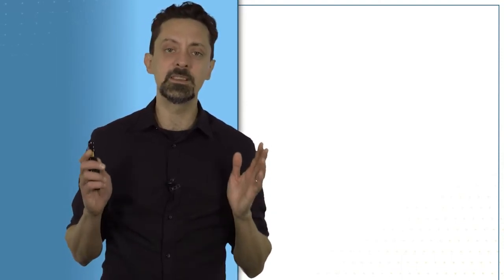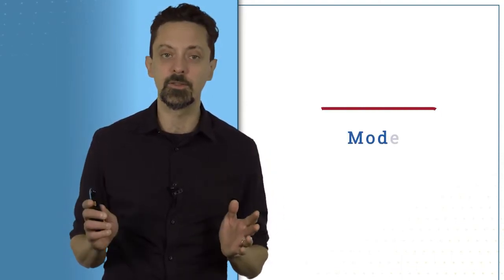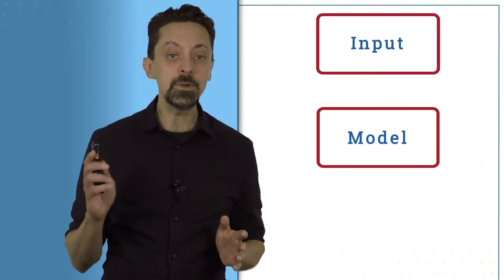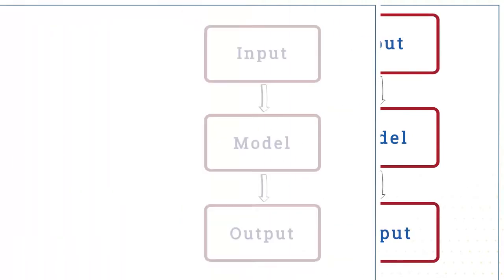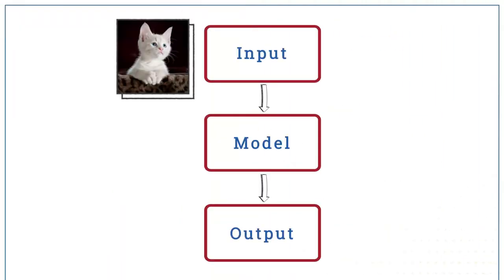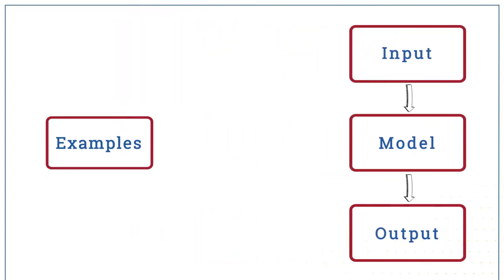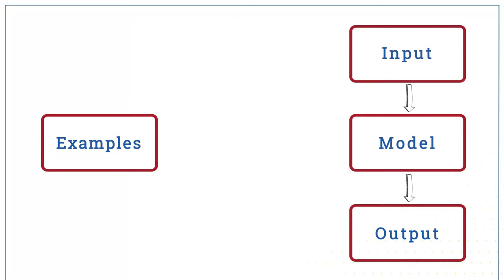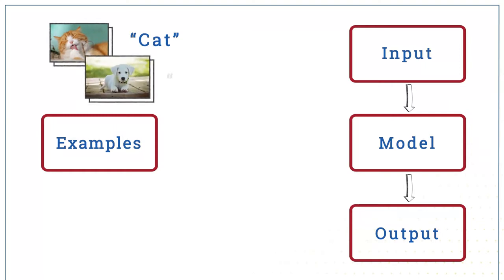Let's look in a bit more detail at how machine learning works. Machine learning is about creating statistical programs called models. A model takes an input and gives you back an output. The input could be a picture, and the output could be the words cat or dog. The model is created based on a lot of example data. Each example includes both an input and an output, so it could be a picture of a cat together with the label cat, or a picture of a dog with the label dog.